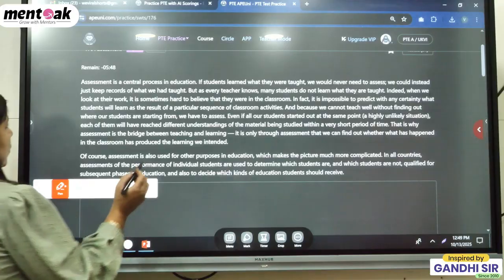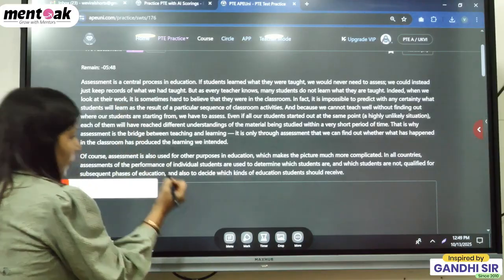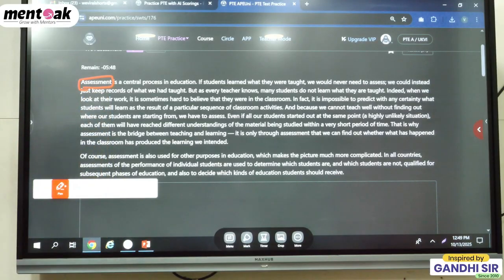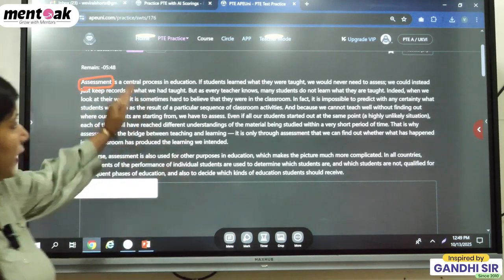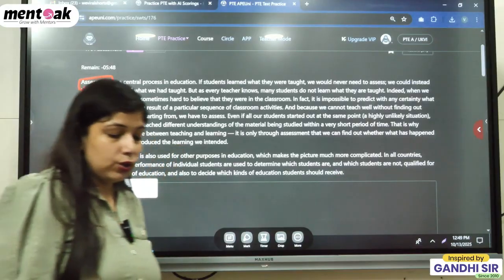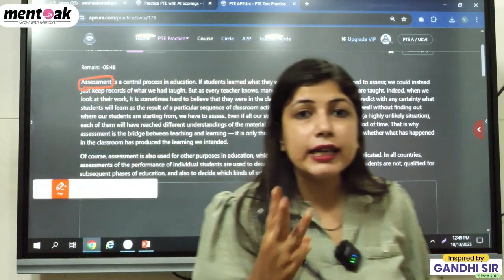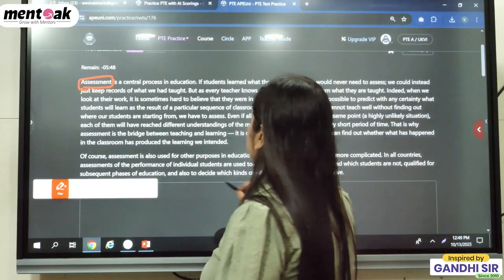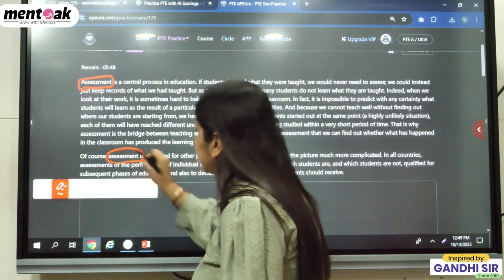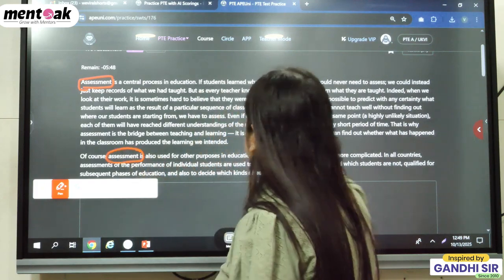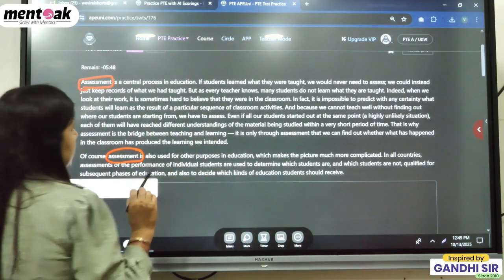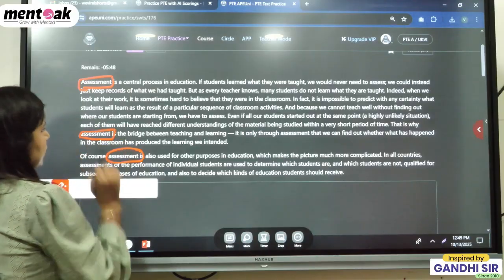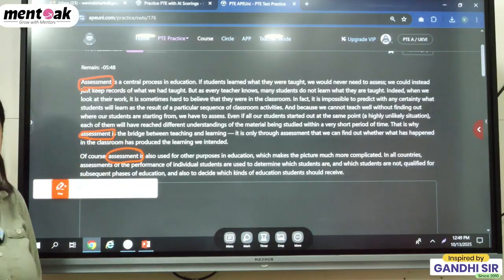As you can see, the whole paragraph is all about assessment. Read this paragraph and you will get to know that it is all about assessment. Then you have to write down three lines that contain the main topic. The main topic is assessment. That means you have to pick up the main lines that contain assessment. So these are the main lines that contain the main topic.